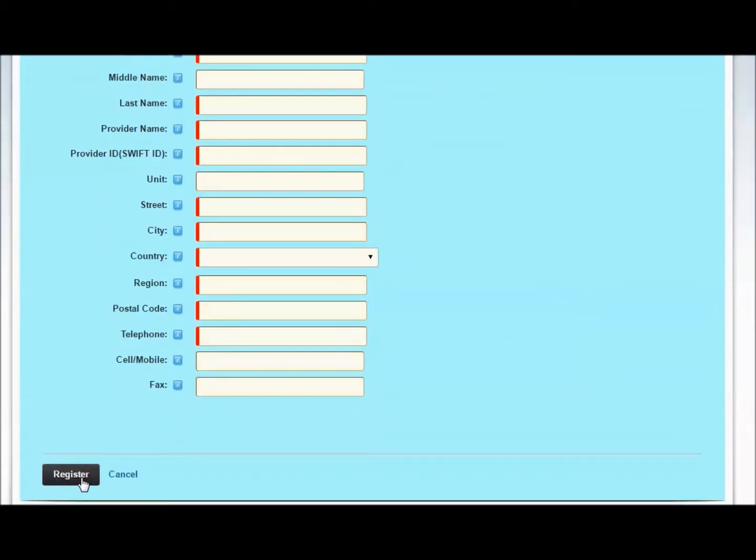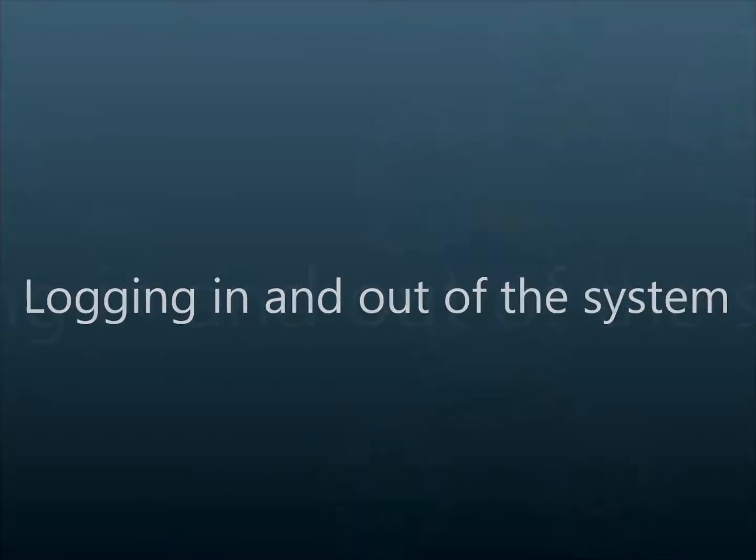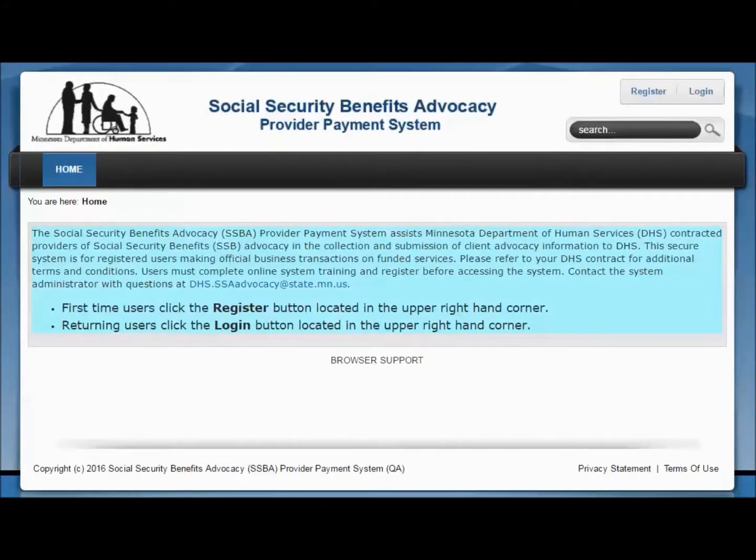The SSBA System Administrator reviews all registration information and either approves or denies your request. An email with additional information will then be sent to you. Once you have registered and been approved by the System Administrator, you will be able to enter case information.